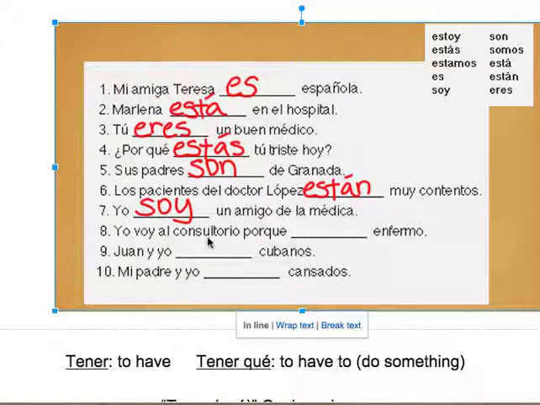Yo voy al consultorio porque enfermo. I go to the consultory because I am sick. That's something that might change, so estoy.